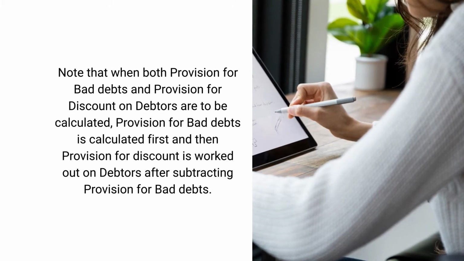Note that when both provision for bad debts and provision for discount on debtors are to be calculated, the provision for bad debts is calculated first.